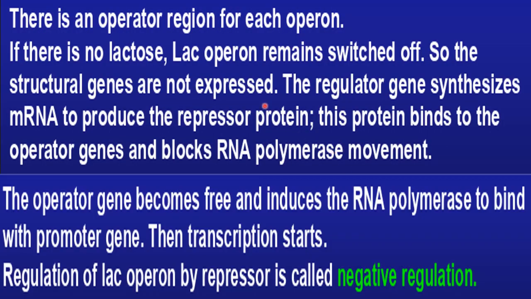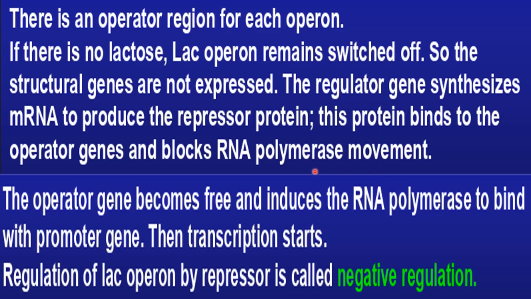So you can note down these things. There is an operator region for each operon, right? Operator you have seen in the diagram. If there is no lactose, the lac operon remains switched off, so the structural genes are not expressed. The regulator gene, that is I, synthesizes mRNA which will form the repressor protein, and this protein binds to the operator gene and blocks the RNA polymerase movement.